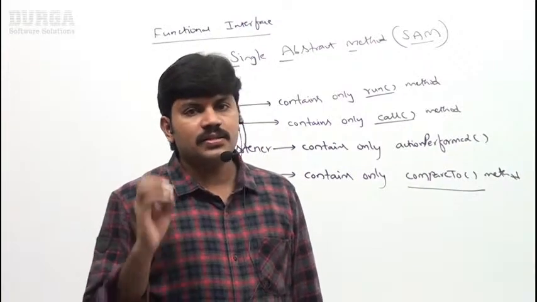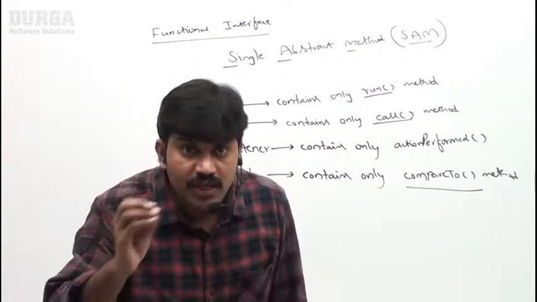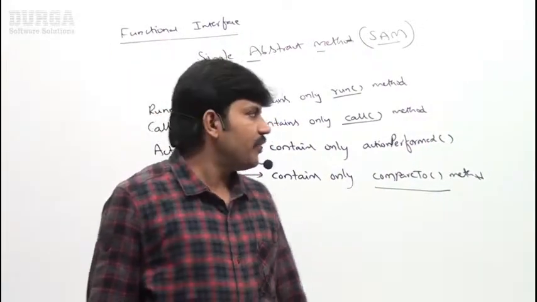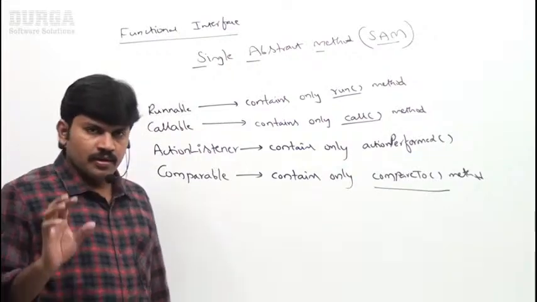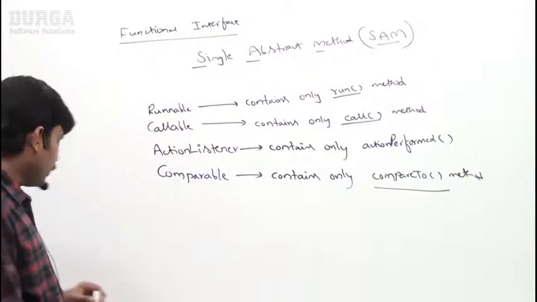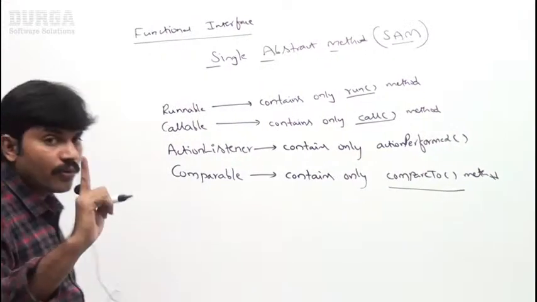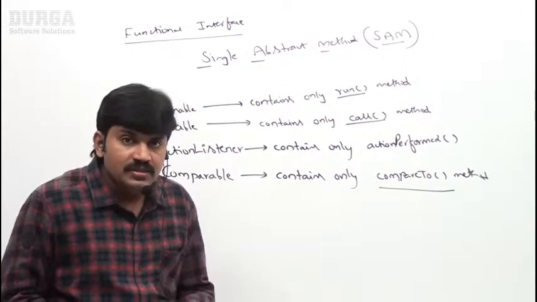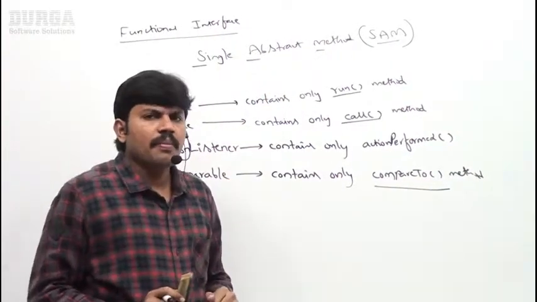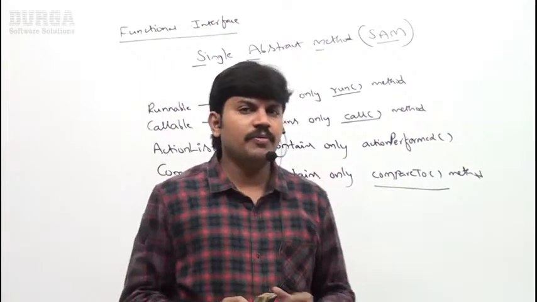Sir, what is a functional interface? Can you give an example for a functional interface? Now take a bit of special care. Inside a functional interface, how many methods can we take? We are allowed to take how many methods? Only one abstract method, right? Except for that, how many abstract methods can we take? Only one.